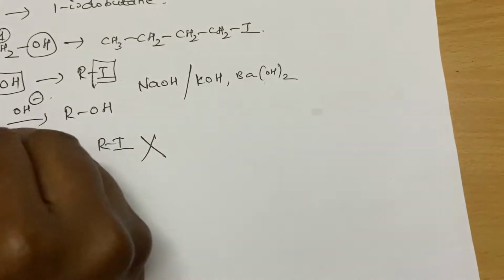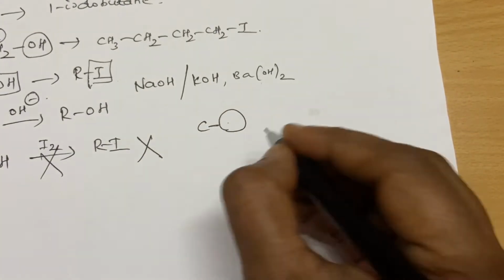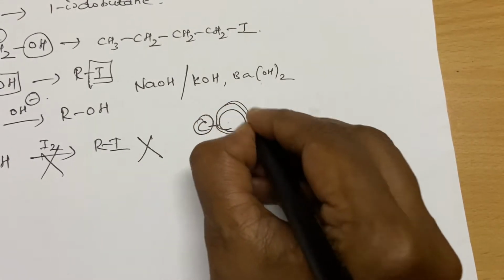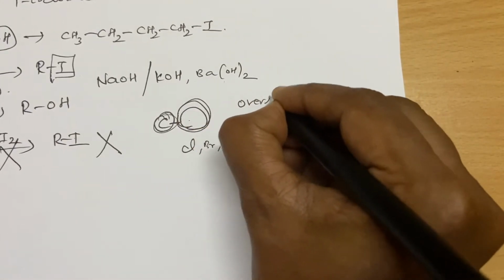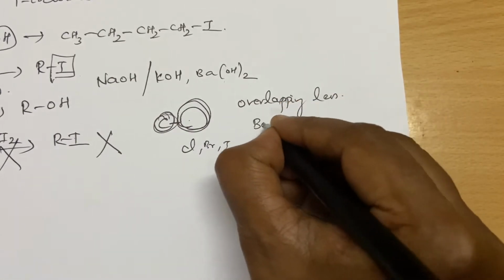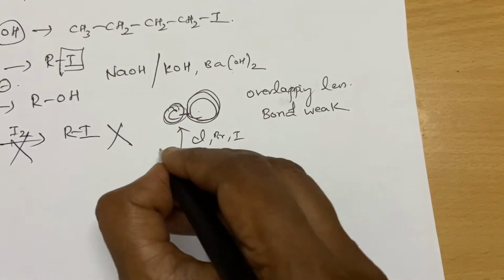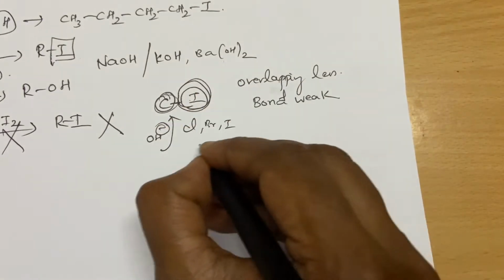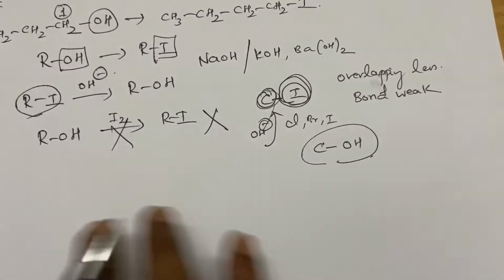You cannot do this. Why, students? See, here the carbon and the halogen bond, any halogen, be it chlorine or bromine or iodine, the carbon is of this size, your halogen will be of this size. So the overlapping will be very less. So the bond will be very weak. Okay, so here you can use a nucleophile such as OH minus to bring about this change. Easily you can cleave and achieve this, but the reverse is not true.